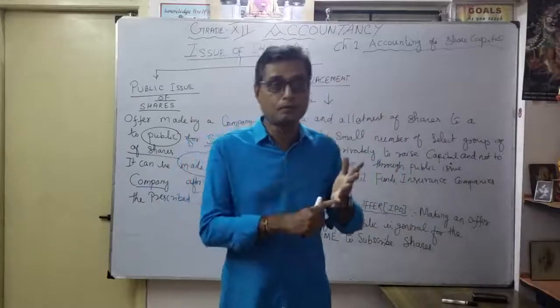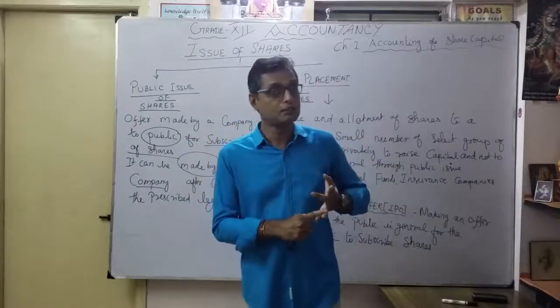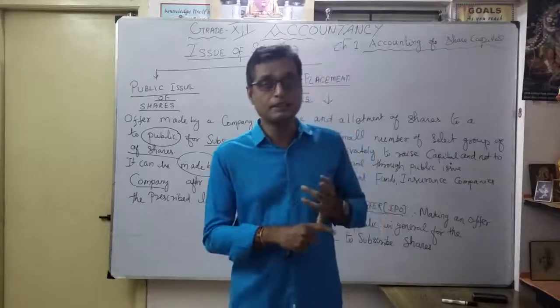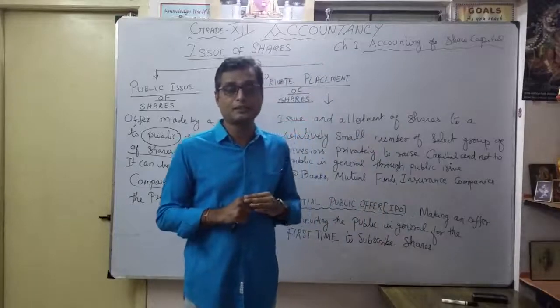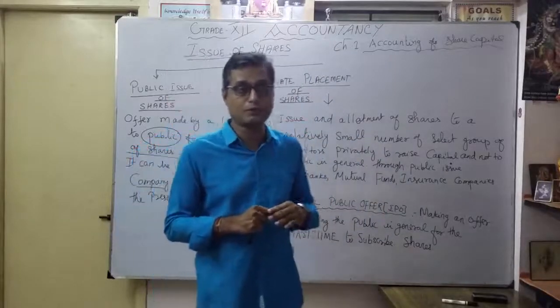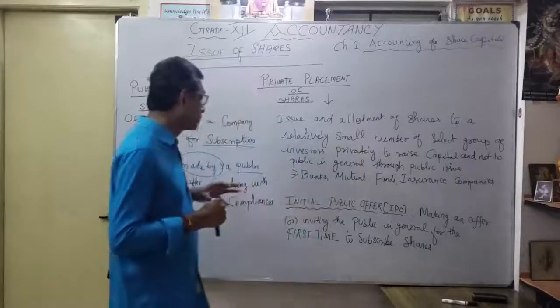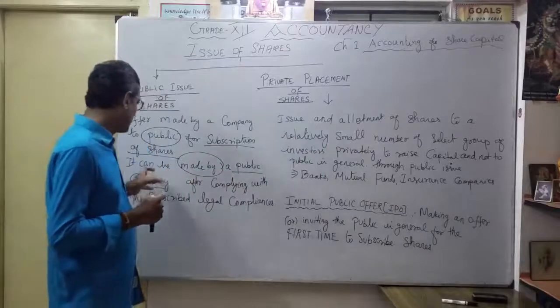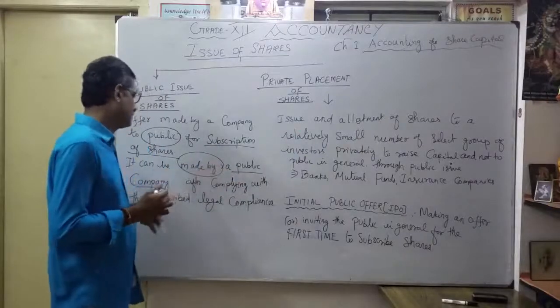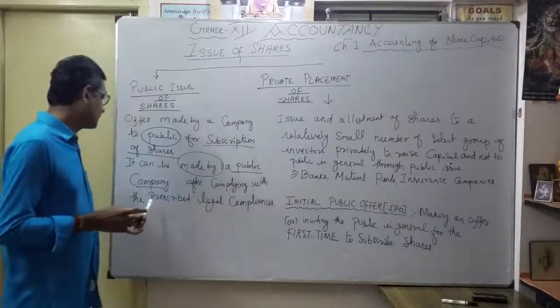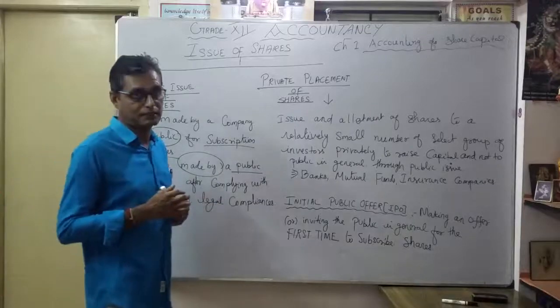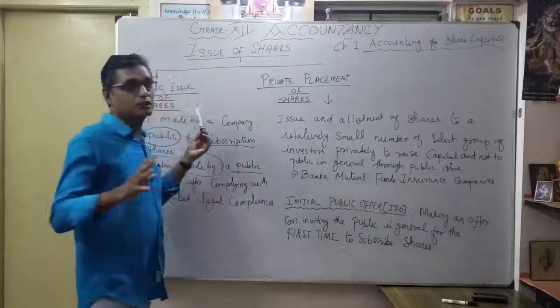You have to provide the memorandum of association, articles of association, correct? You have to give the registered office, the details about the location, verification report like that. So all the basic documents, thereafter only you can form the public company. That's what can be made by a public company after complying with the prescribed legal compliances. That's the public issue of shares.